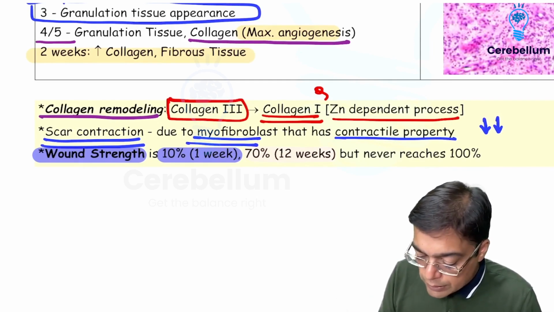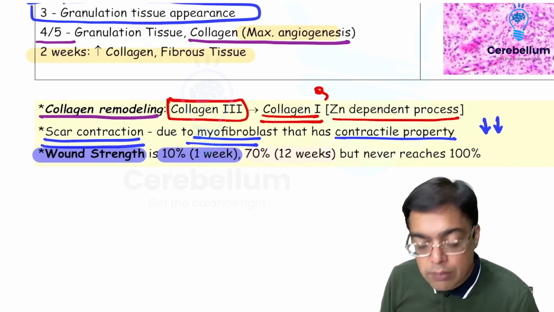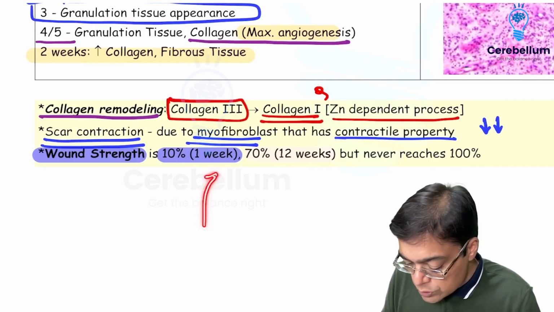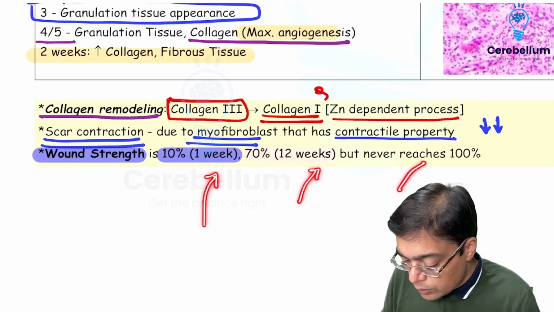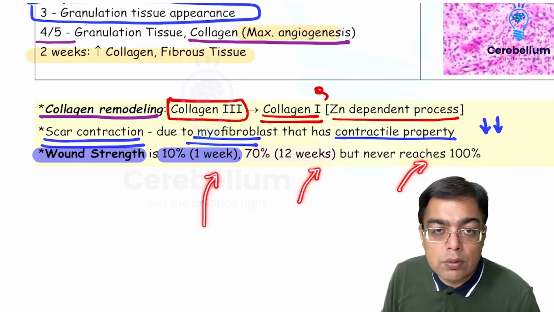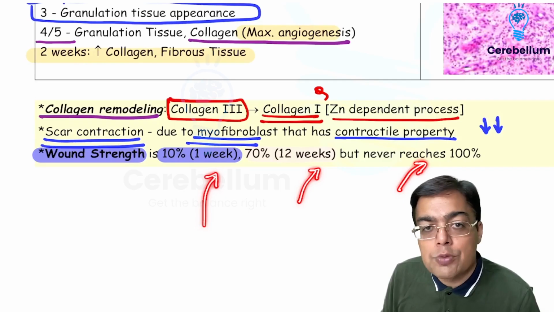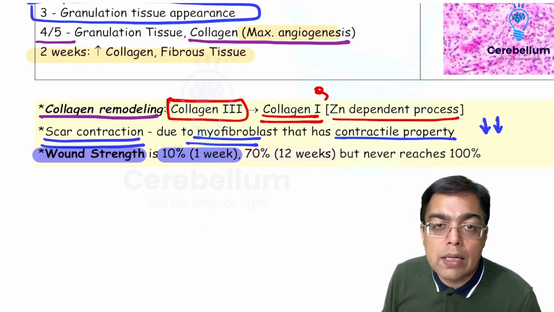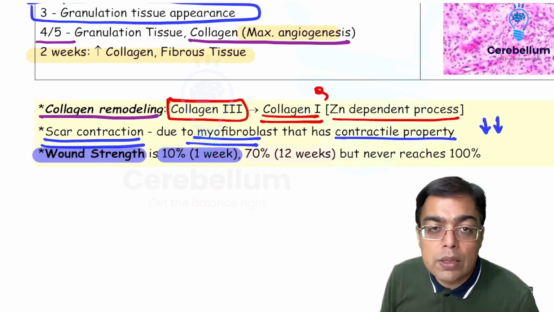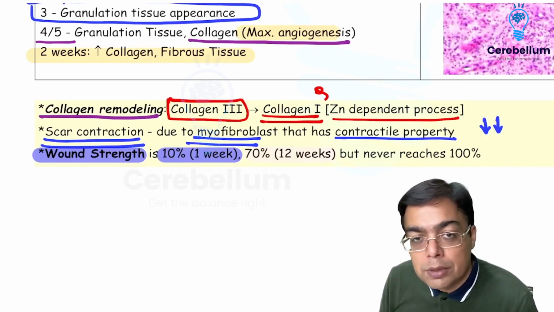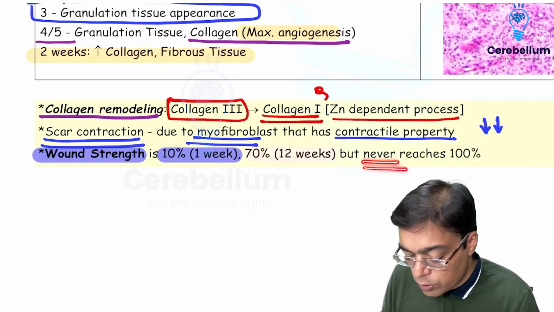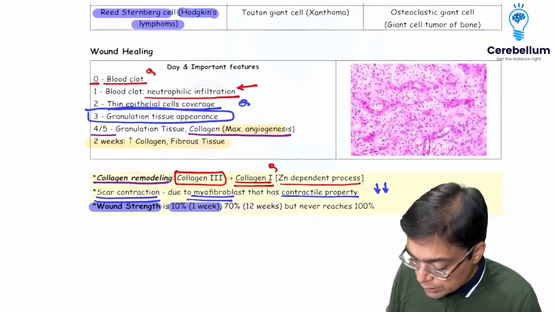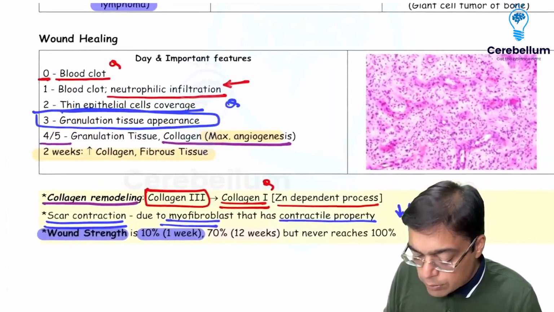So the examiners have been courteous enough, especially for the screening exam. They would still love to ask you questions on this kind of data: what exactly is the strength of the wound after about 3 months or after about 1 week, or what is the time when the strength of the wound reaches 100%? The answer is, of course, that it is never going to be so, right? So that is what you just need to have an idea of so far as the concept of wound healing is concerned.